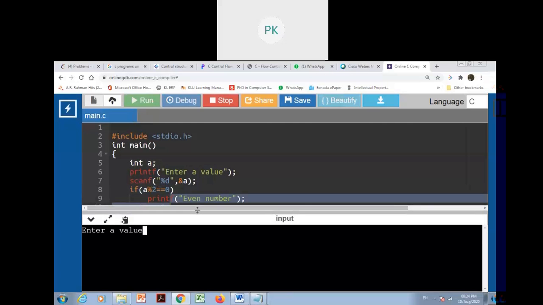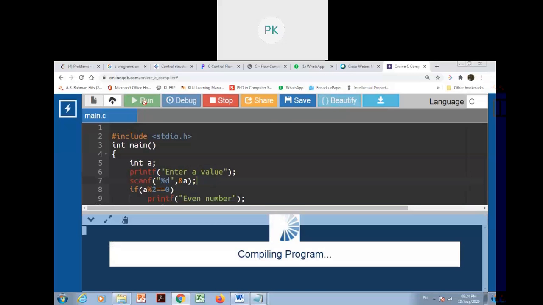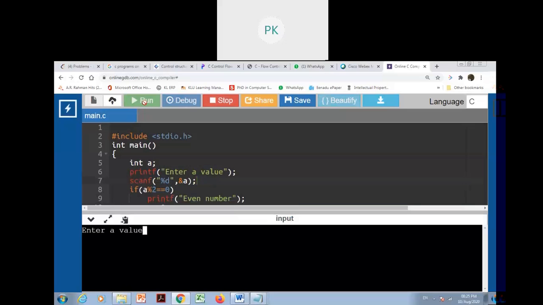Enter a value. I am giving 8. Even number. It is a true statement. For example, false, that means odd number. We have to give an odd number, something like 7.